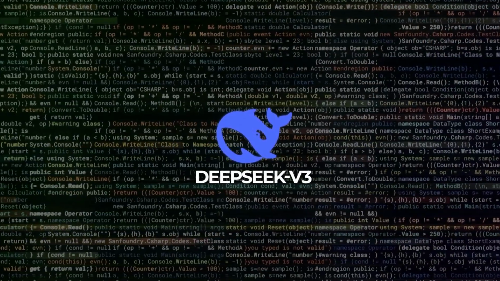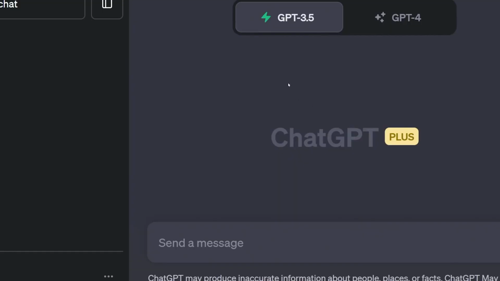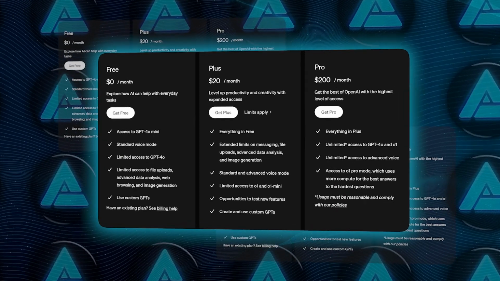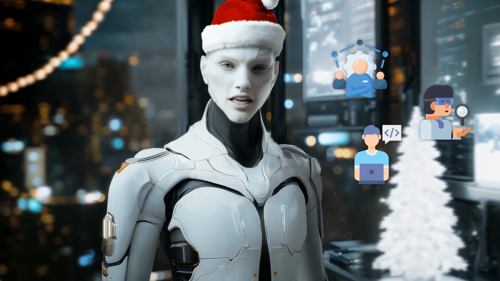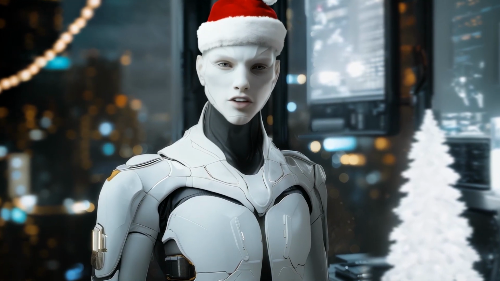One of the notable highlights of DeepSeek v3's journey is its open source nature. Unlike proprietary systems such as GPT-4, which remain locked behind paywalls and restricted licenses, DeepSeek v3 is available to anyone through GitHub and Hugging Face. Developers, researchers, and hobbyists can clone the repository, experiment with its code, and build new features on top of it.